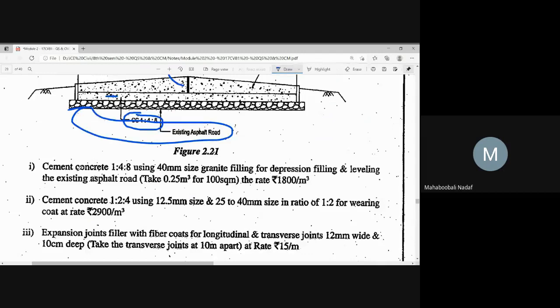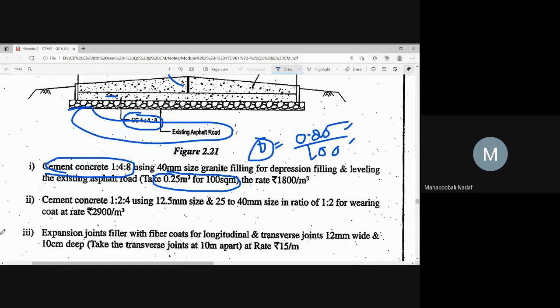Now 1:4:8, they have given depth like this. If they give a description like this, what is the depth here? You just write it like this: 0.25 cubic meter divided by 100 square meter. 0.25 cubic meter for 100 square meter. So this will be your D.